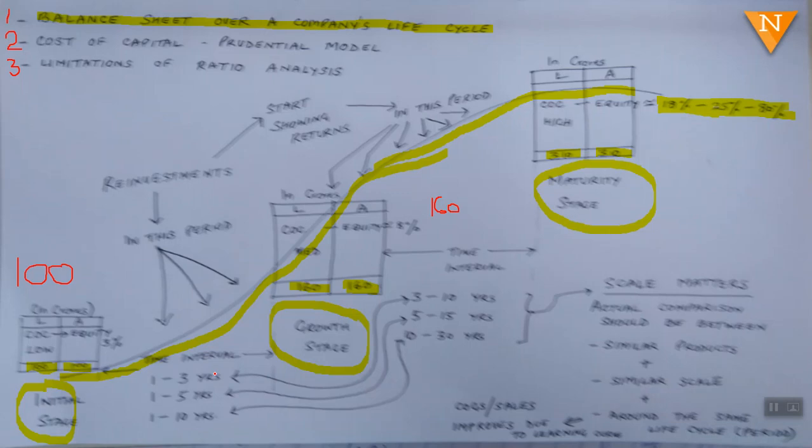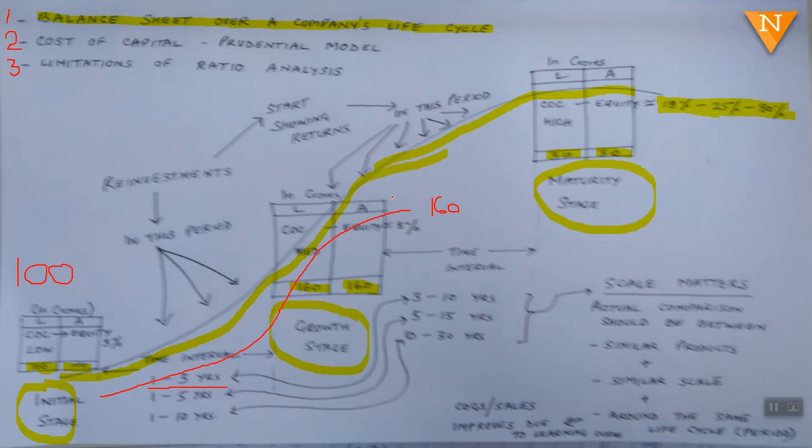Now this I am talking about a mid-sized company, not a small company, not a very big company. And the time interval we are talking about is say 1 to 3 years. So within 1 to 3 years, or maybe in some cases 4 or 5 years, this company reaches and the balance sheet becomes worth 160 crores.